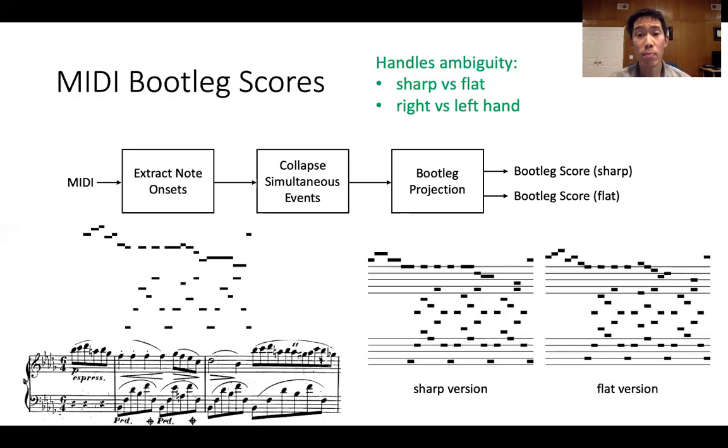You can see in the bottom right corner of this slide both versions of the bootleg score for a short section of music. Notice that there are many more notes in the middle register than you see in the sheet music, and this is because, again, all of the notes in the middle register occur in both the left and the right-hand staves.